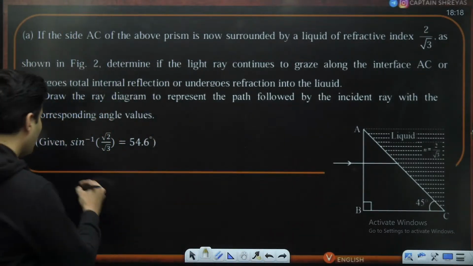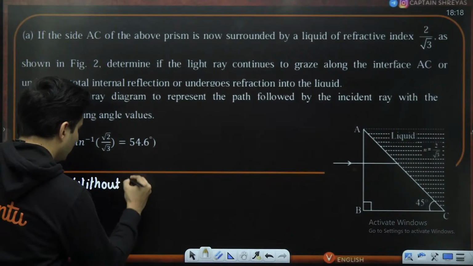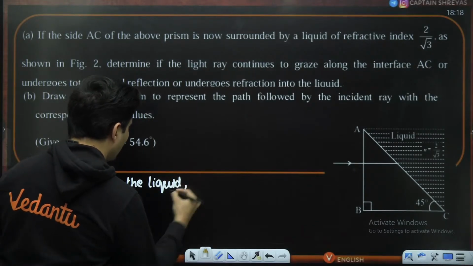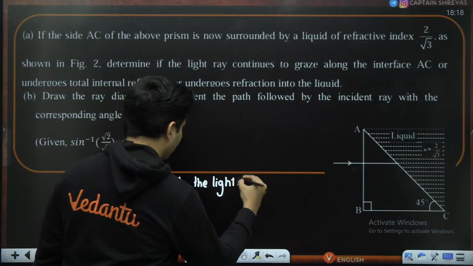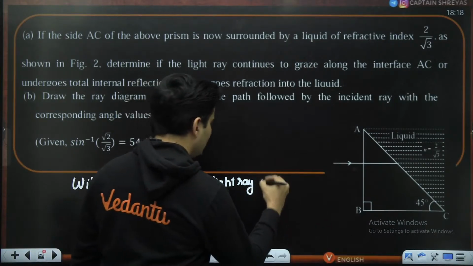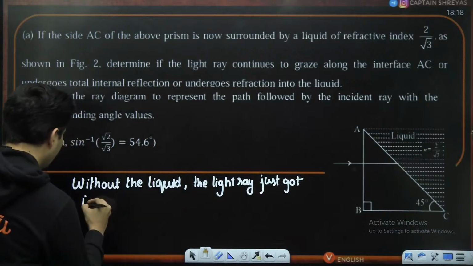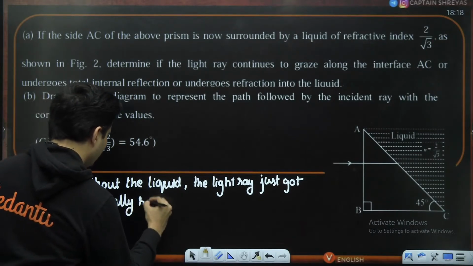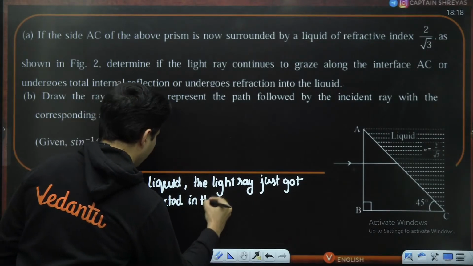I'll tell you what was there above. Without the liquid, the light ray just got internally reflected in the prism.